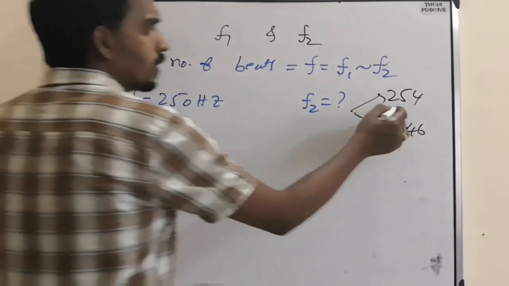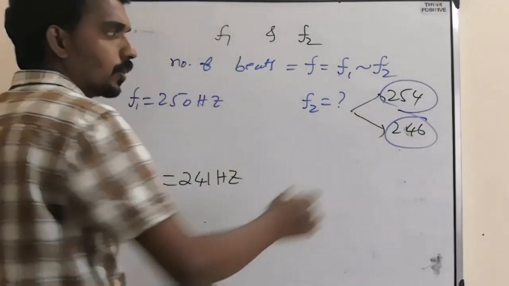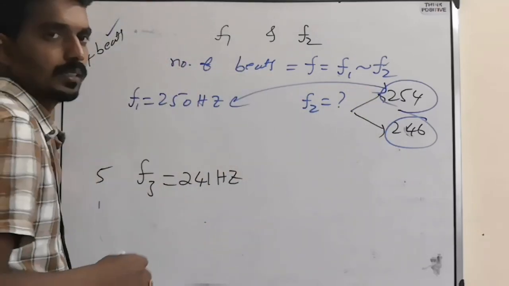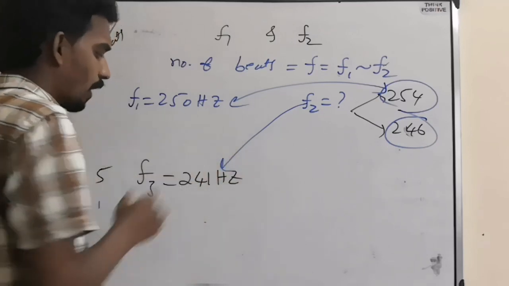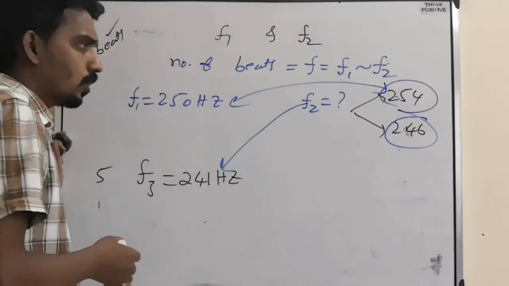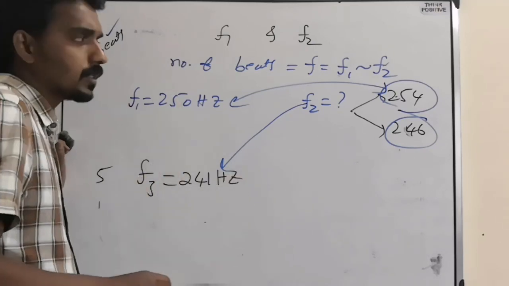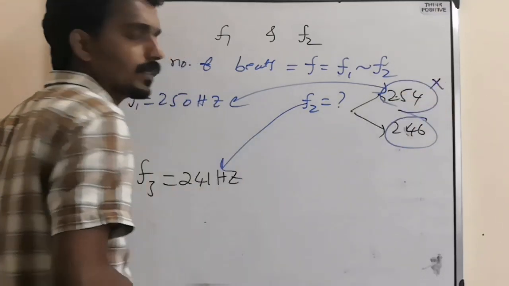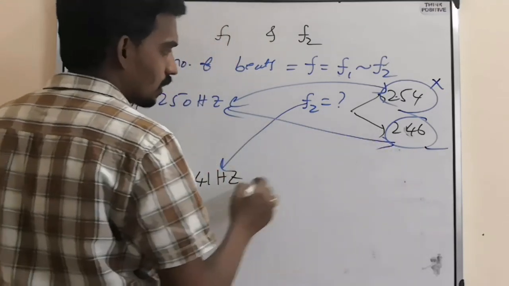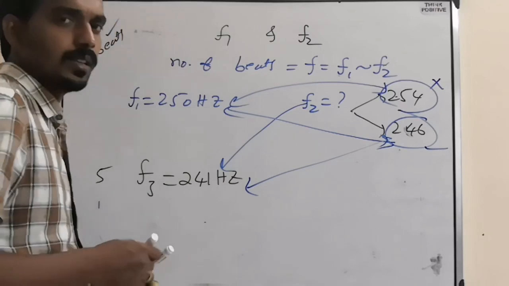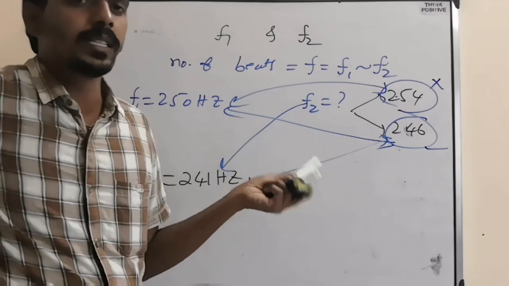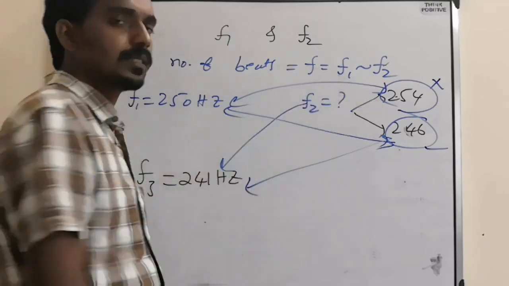Now here two options are there. Okay, fine. First you take this one. These two give 4 beats, so the condition is satisfied. But these two also should give 5 beats. But what is the difference here? 13. So the difference is 13. That is not at all possible, so this is the wrong option. But if you take this one, this condition satisfies, this condition satisfies. So the value which satisfies both the given conditions is the correct answer.